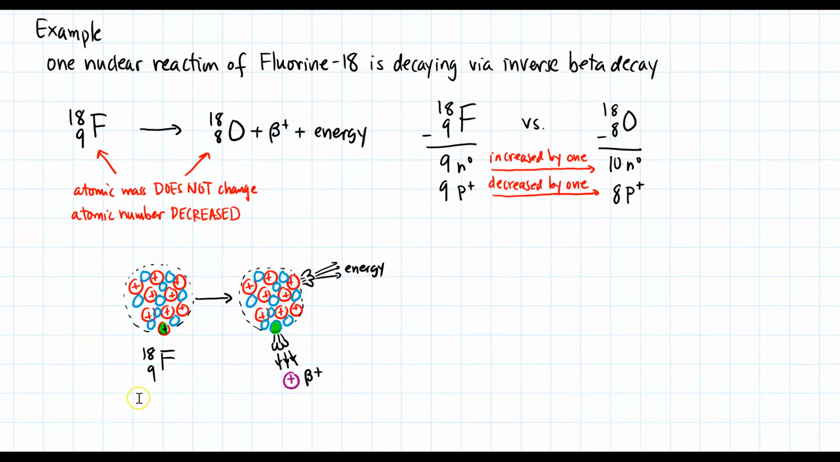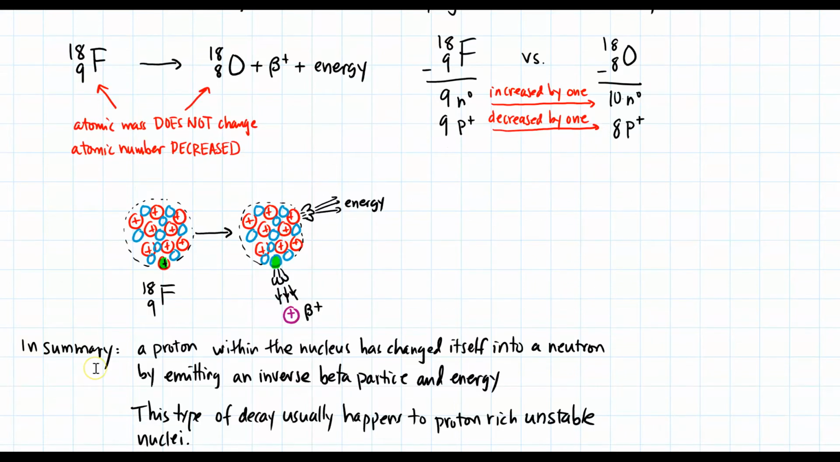Drawing a picture for this decay here, I'm going to focus on this green proton. So this green proton is then going to decay into this green neutron, and in this process it emits a positive beta particle and extra energy coming out of the nuclei. In summary, we can say the following. A proton within the nucleus has changed itself into a neutron by emitting an inverse beta particle, as well as energy. This type of decay usually happens to proton-rich unstable nuclei.